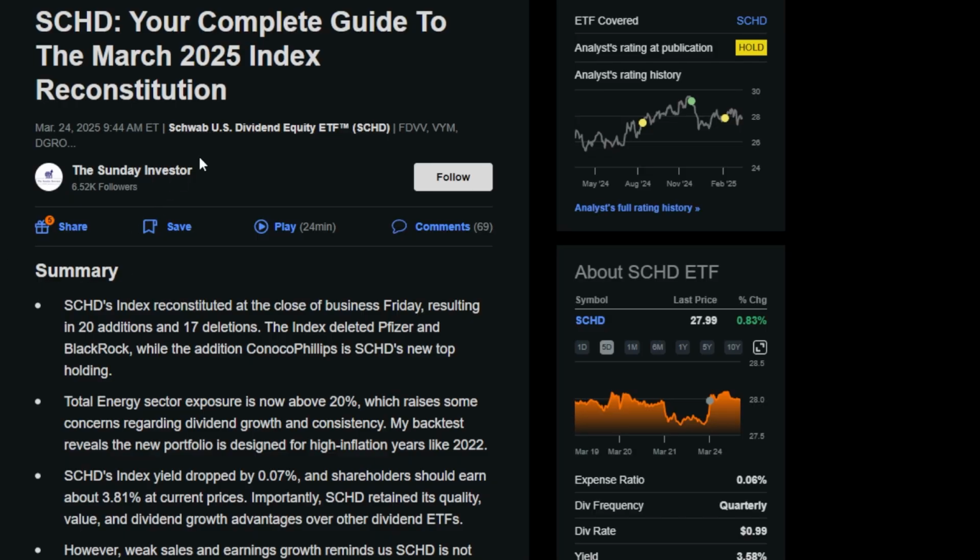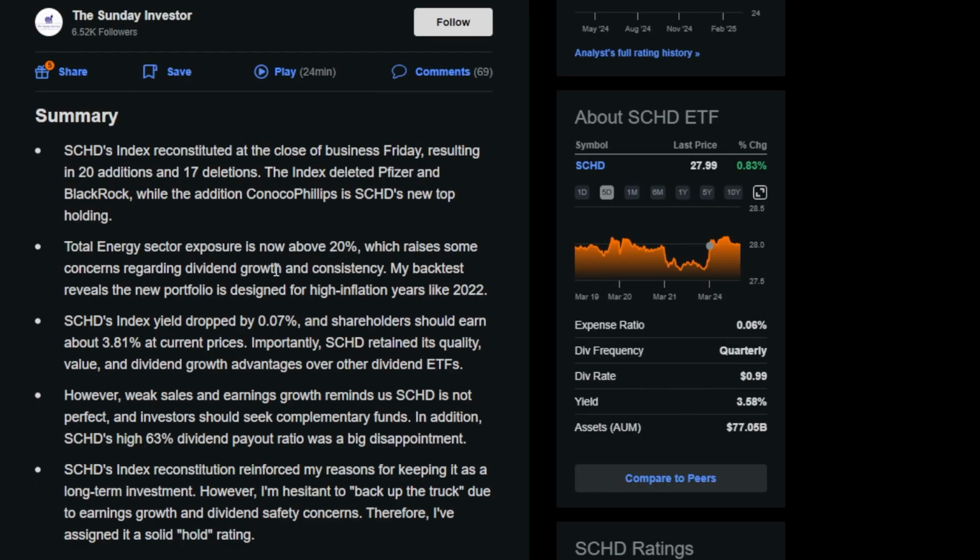Now I came across this article from the Sunday Investor where they broke down the complete guide to the March 2025 Index Reconstitution, and it seems like dividend investors across the internet as of today are going crazy about this. So it says SCHD's index reconstituted at the close of business on Friday, resulting in 20 additions and 17 deletions. The index deleted Pfizer and BlackRock, while the addition of ConocoPhillips is SCHD's new top holding.